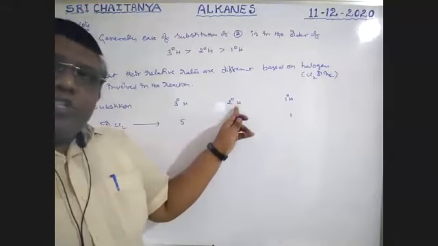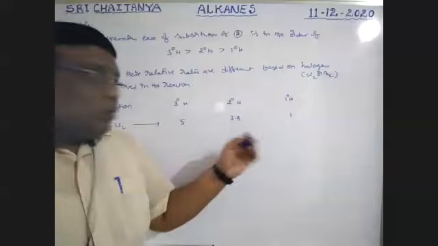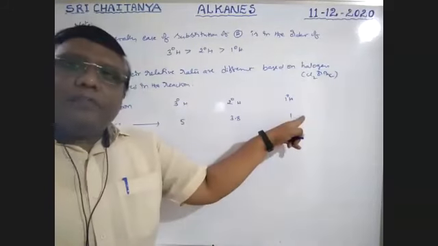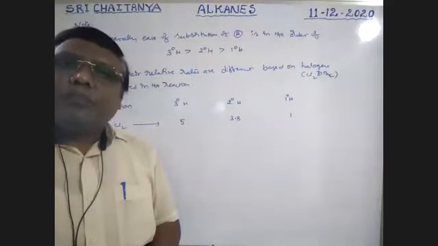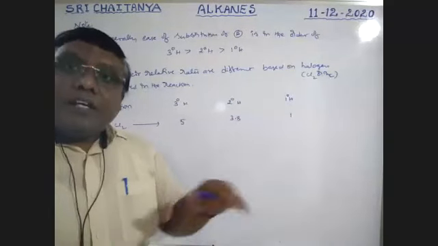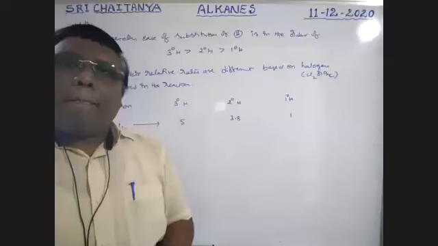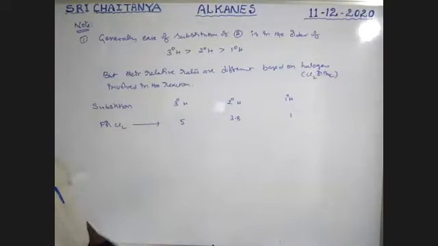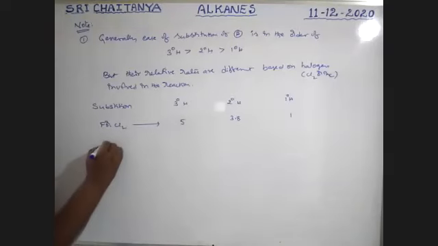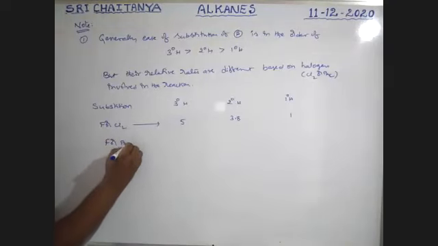Then substitution of secondary hydrogen is 3.8 times that of primary. Tertiary is 5 times that of primary. That means tertiary is easy to replace. That is when chlorine is involved. Now if Br2 is used,